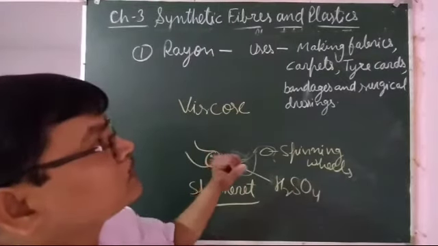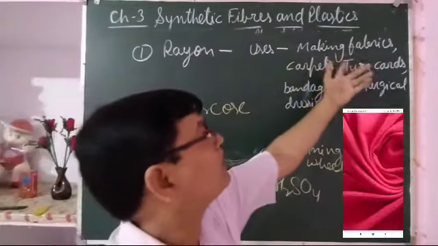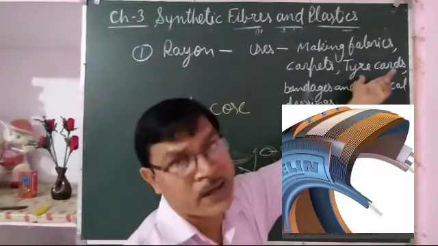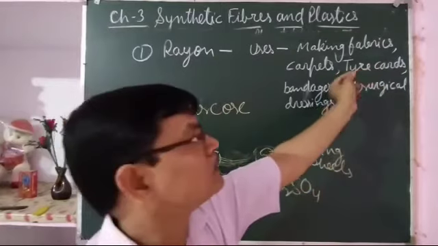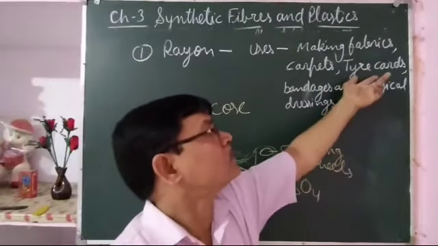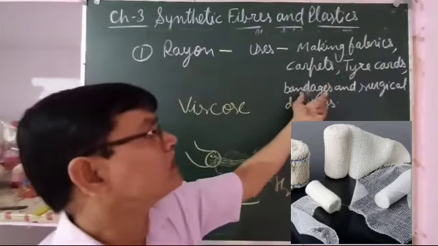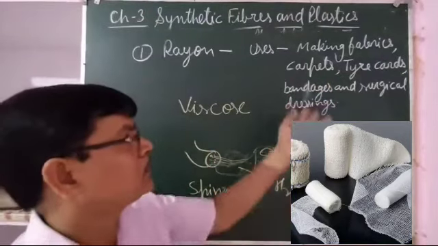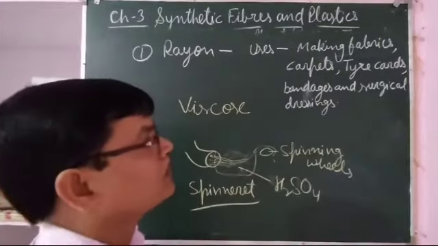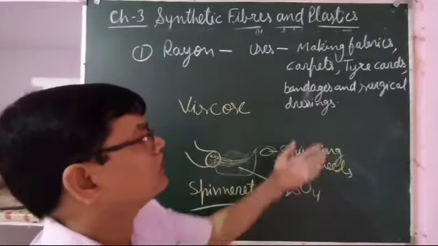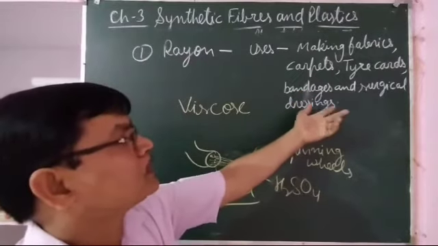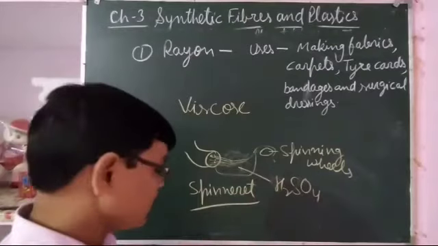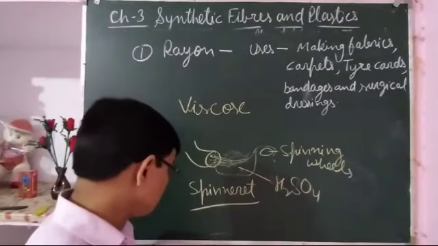If we talk about its uses, it is used for making fabrics, carpets, and tire cords. In tires you may have seen some threads. So tire cords, bandages, and surgical dressings related to the medical department, hospital. Surgical dressings are made by this rayon. So these are the uses of rayon. The next